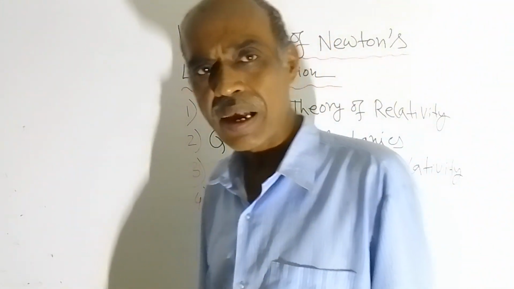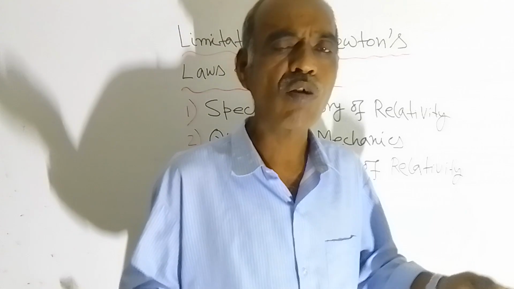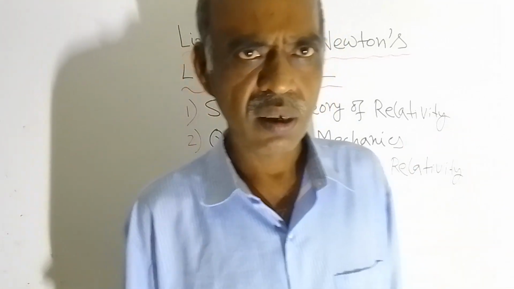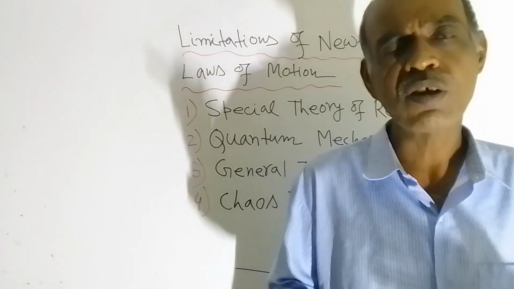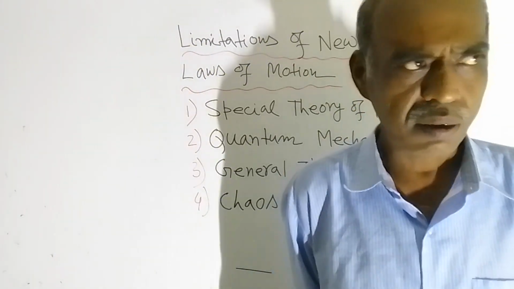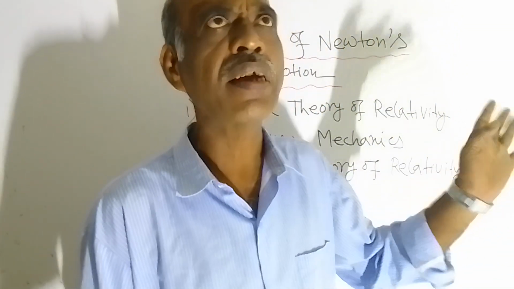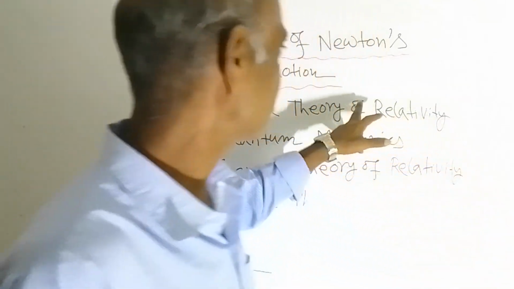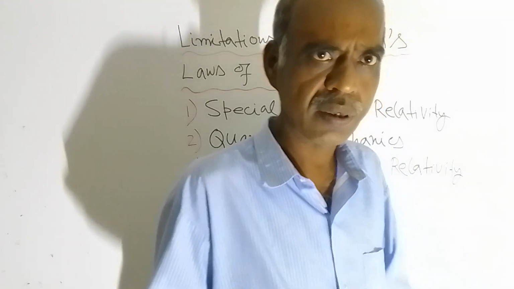Next comes quantum mechanics. You know, quantum mechanics is the mechanics for small particles, means subatomic particles. To analyze the mechanics of subatomic particles, quantum mechanics was developed, and it was developed in the year 1925, I think. And the first one, special theory of relativity, was in 1905.